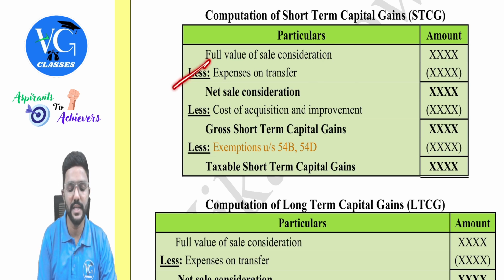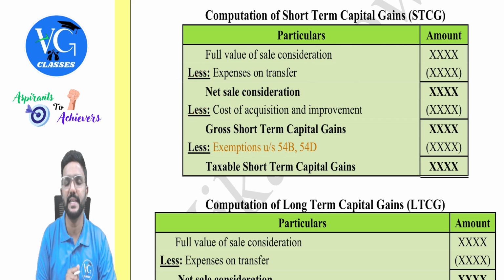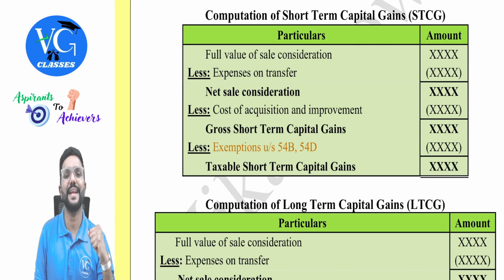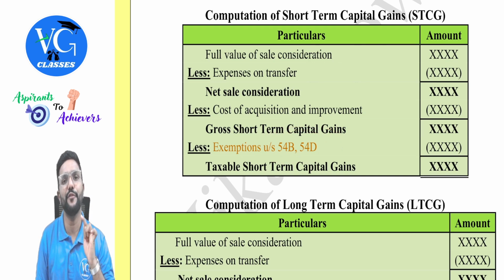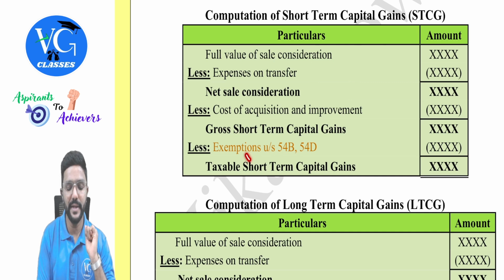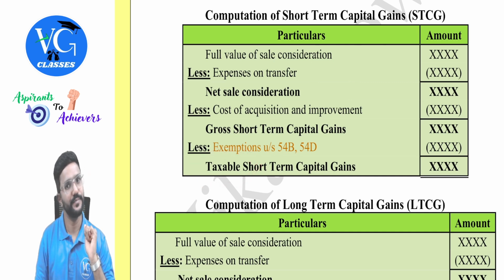Okay, and what is each of this? We will also discuss it later. I'm just explaining the format. Each one of this I will explain in detail later, guys. Once I deduct this, we get gross short-term capital gains. And if the assessee is ready to reinvest this amount in a new asset, for short-term capital gain, you can claim exemption under section 54B and 54D, and the remaining will be taxable.